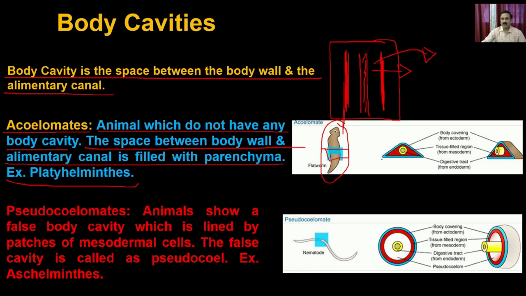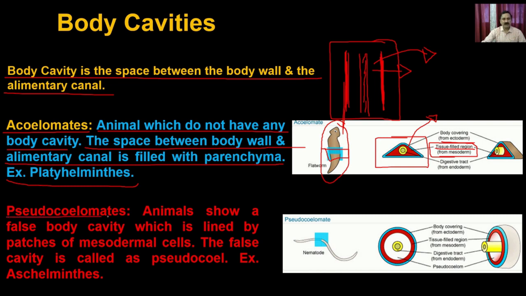This blue colored thing is the body covering, the ectoderm, and in between you have a red colored portion. This red colored portion is a tissue-filled region, and that is also called the mesoderm. But this portion is not empty, and that's why they don't have a body cavity. So these are the acoelomates, because the cavity is also known as coelom.